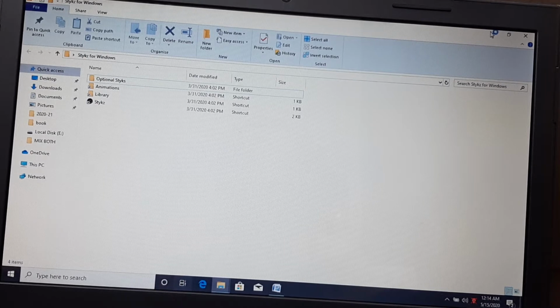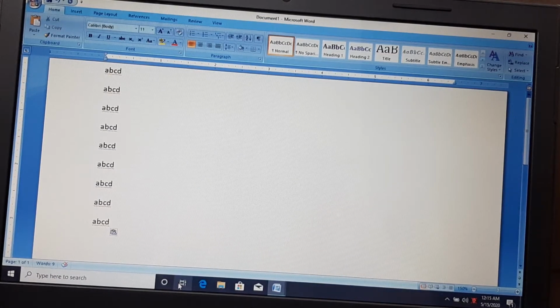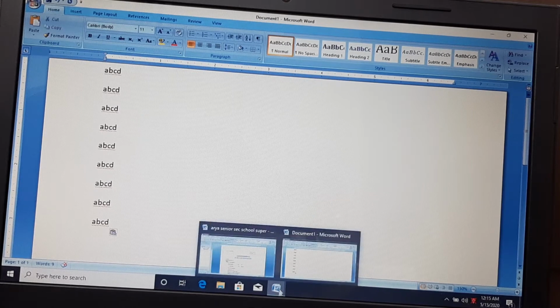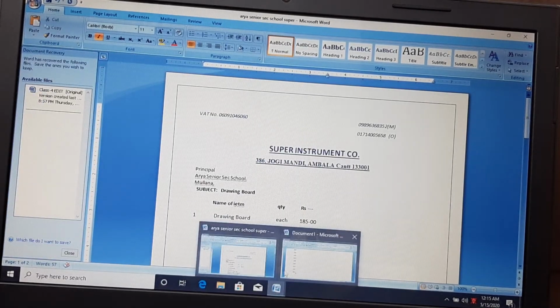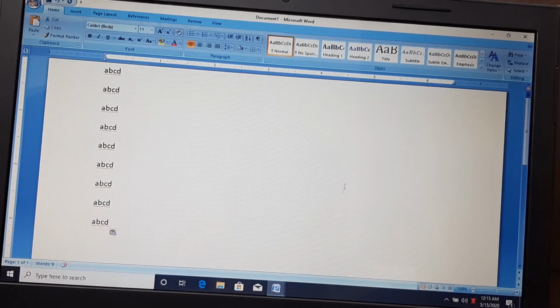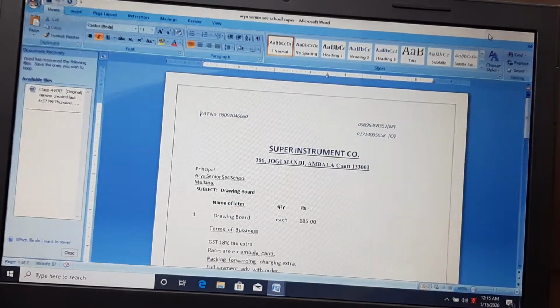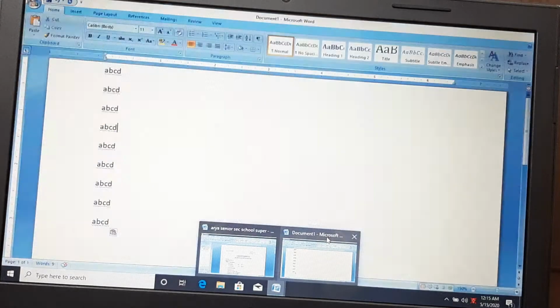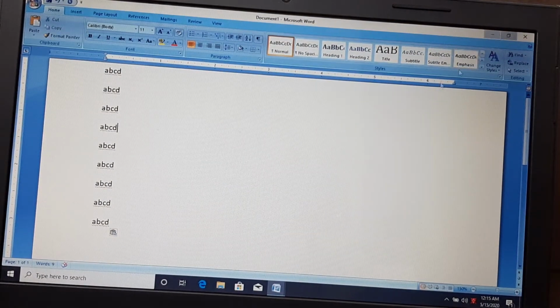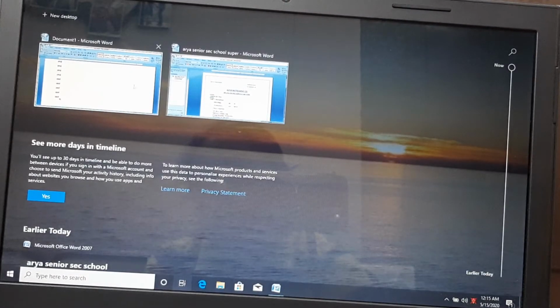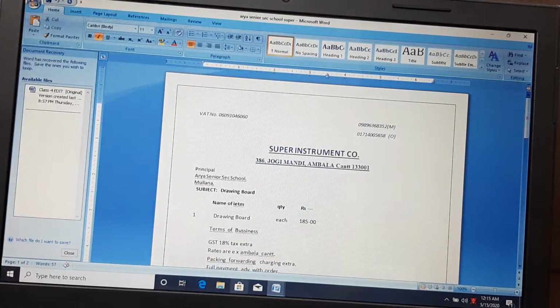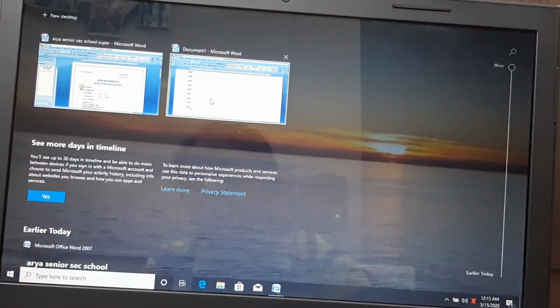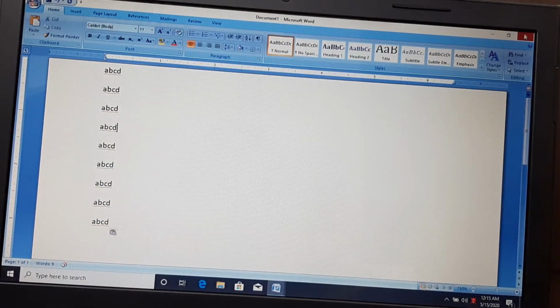The process is going on. I have made one more document. I have two Word documents now. One is this and one is this. Now I have told you, I can use minimize and maximize or restore down. Otherwise, with the help of task view also, when I click, I can switch between the two apps, like here. After that, if I want to go there, I will click here, and it will work.